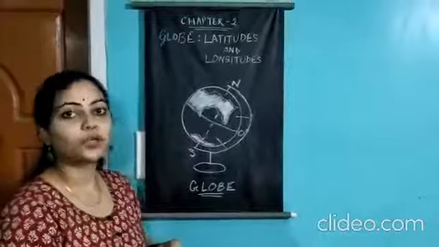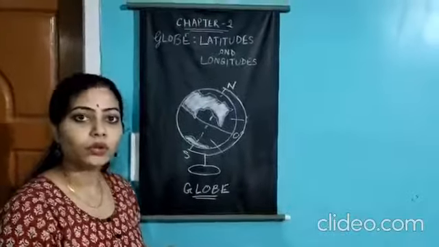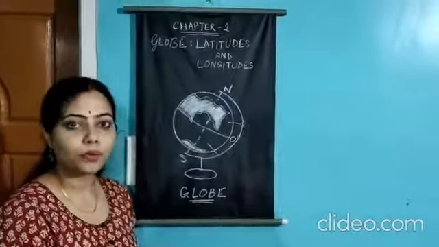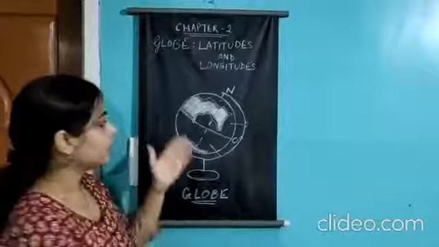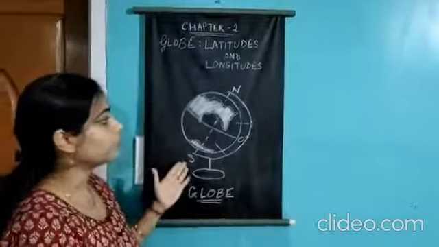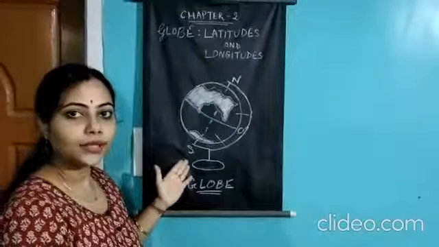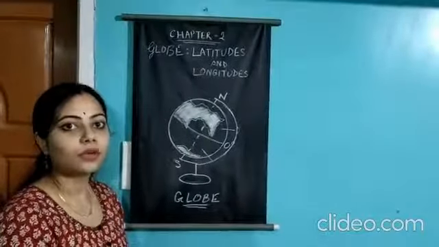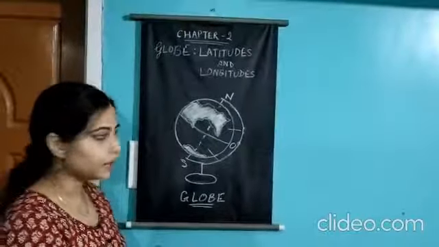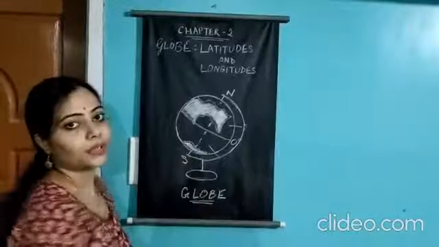So next comes the globe. So what is a globe? Globe is the miniature form of earth. Yes, as you can see in this picture, you can understand that the globe is a miniature form of earth, or we can say it is the 3D or three-dimensional form of earth. Clear? So there are various types of globes.